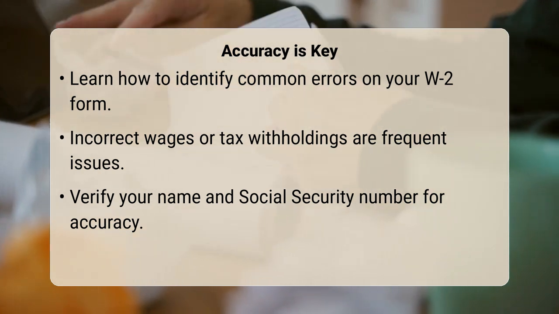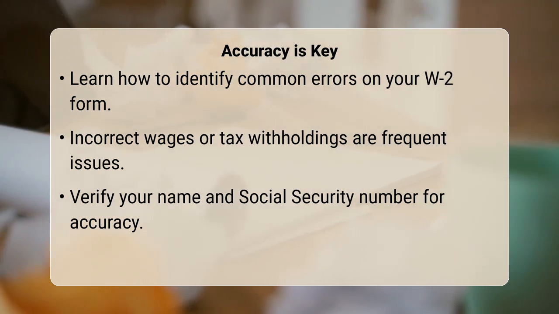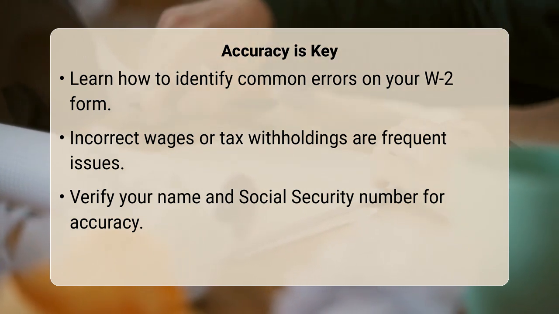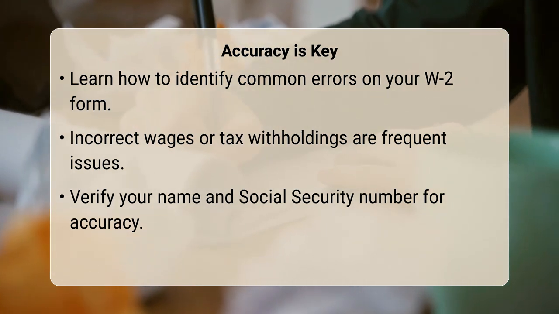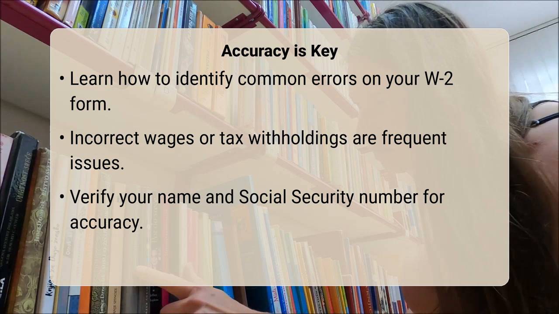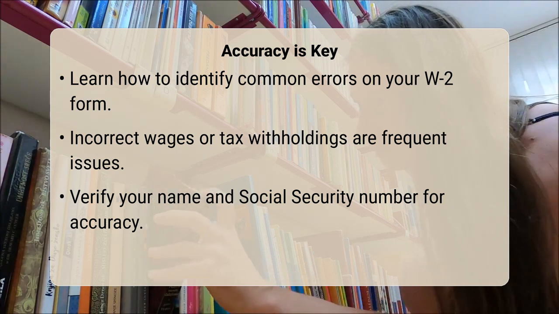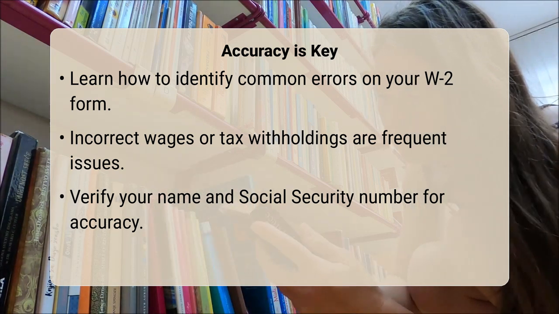You will most often see mistakes related to incorrect wage amounts, wrong social security numbers, or inaccurate employer information. Spotting and correcting these issues promptly is absolutely crucial for your tax return.